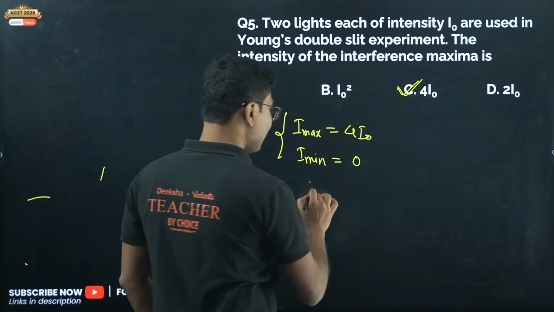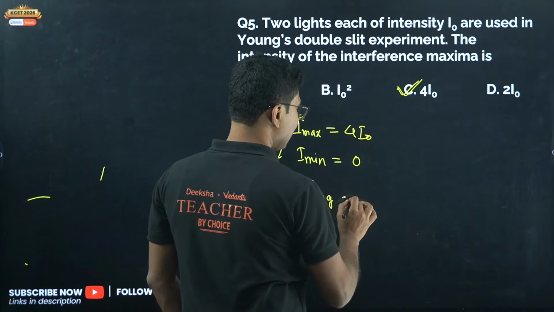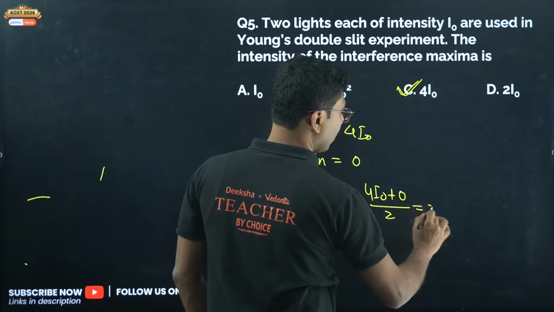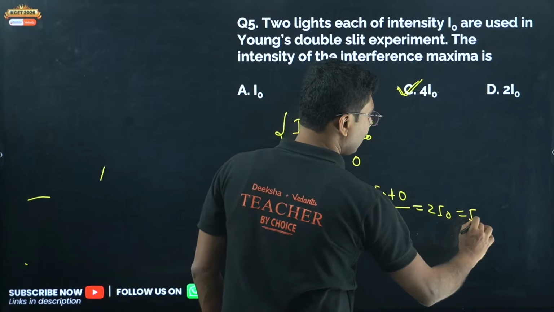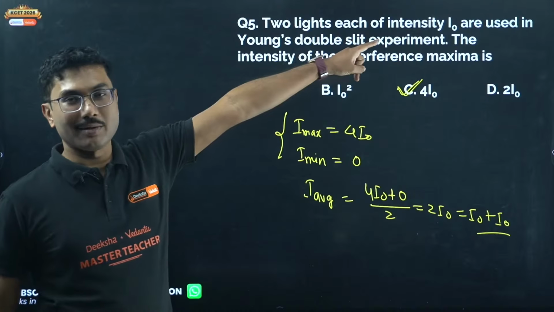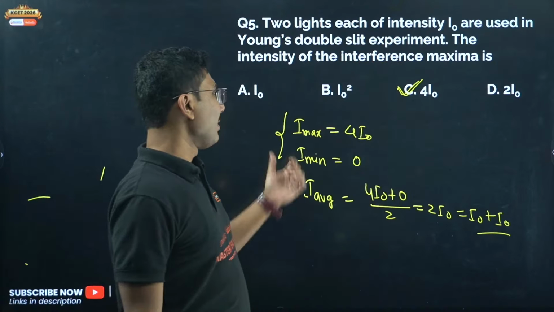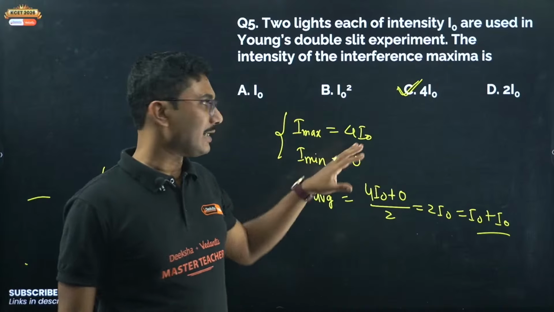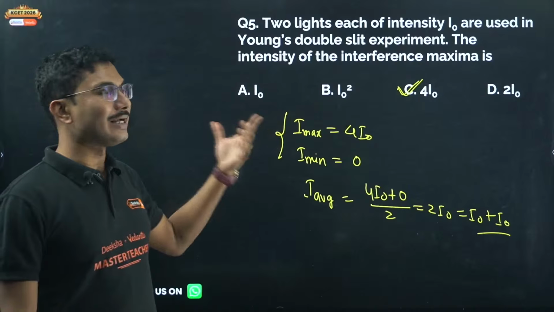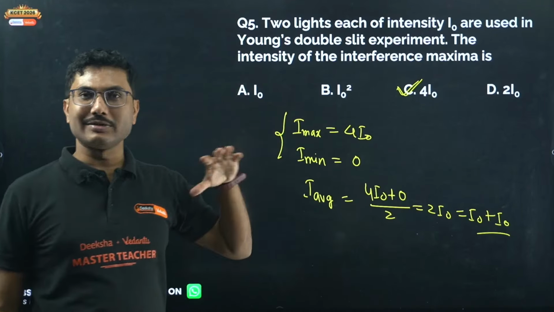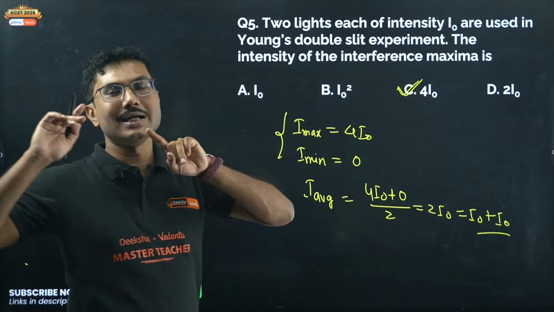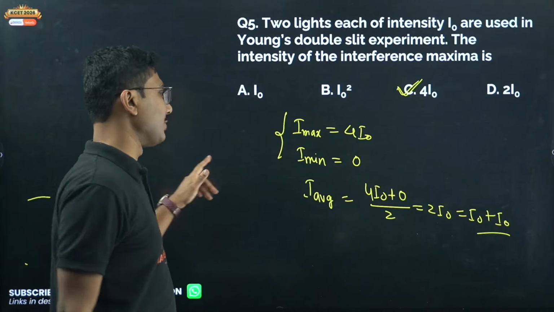The average intensity is (4I0 plus 0) by 2, that is 2I0, that is I0 plus I0. So average intensity is basically the adding up of the 2 intensities, but maximum and minimum are basically more and less. So it actually redistributes the energy. Energy is not created, energy is not destroyed, it is rebalancing the energy so that the average energy still remains the same. Intensity is a measure of energy, right?